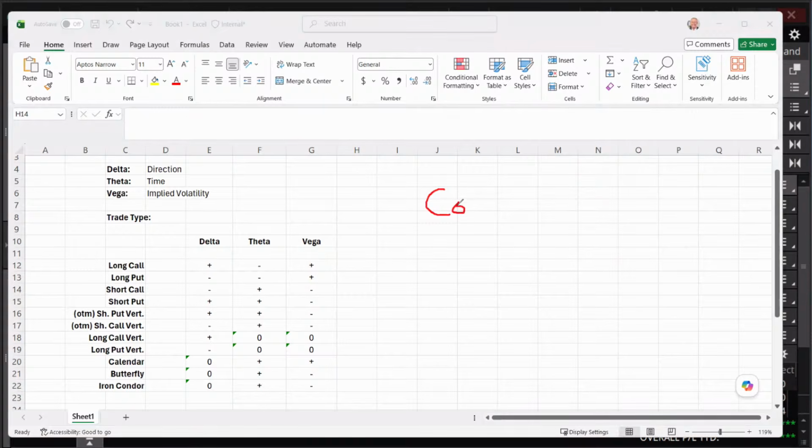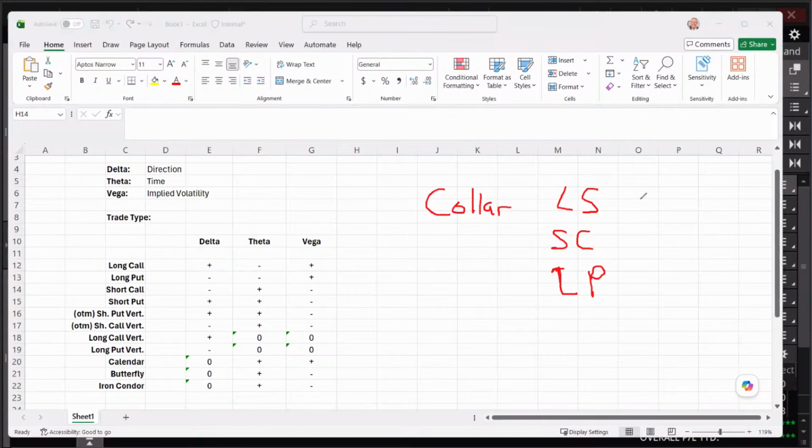collar? Okay, we'll just do a collar here. So what's a collar? A collar is long stock, a short call and a long put. Okay, so there's your collar. Well, what are the elements?